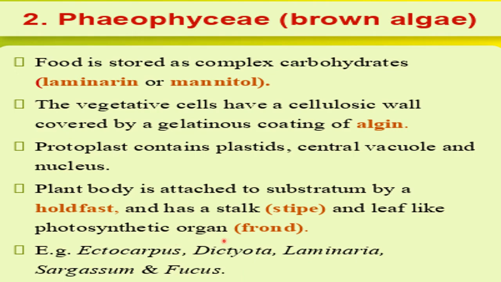So which is photosynthetic part here, that is frond. Now these are examples of the brown algae you have seen in the diagram: Ectocarpus, Dictyota, Laminaria, Sargassum and Fucus. So these are examples of brown algae.